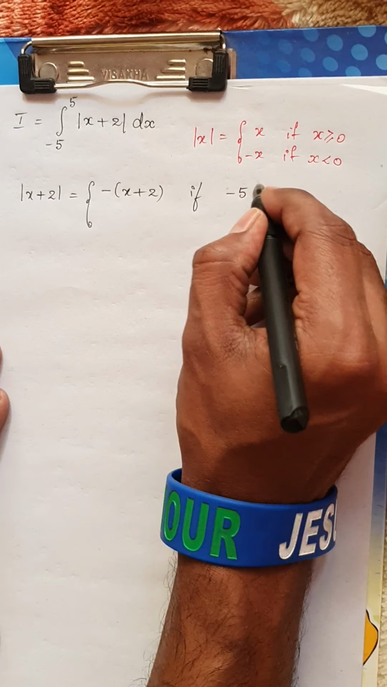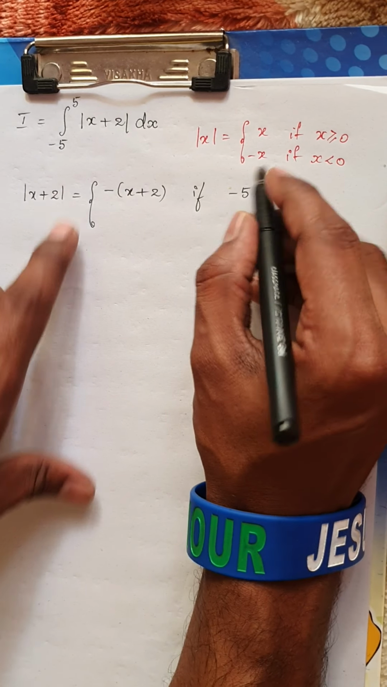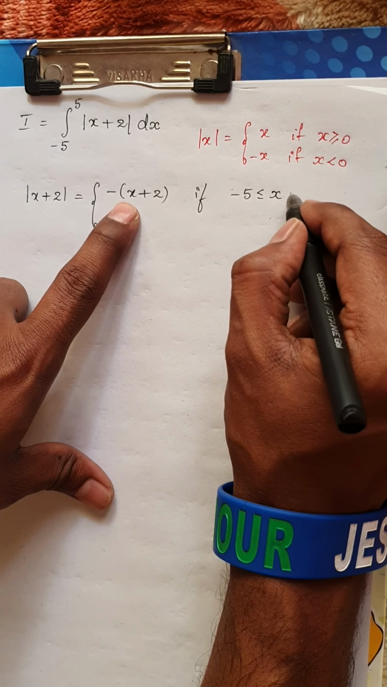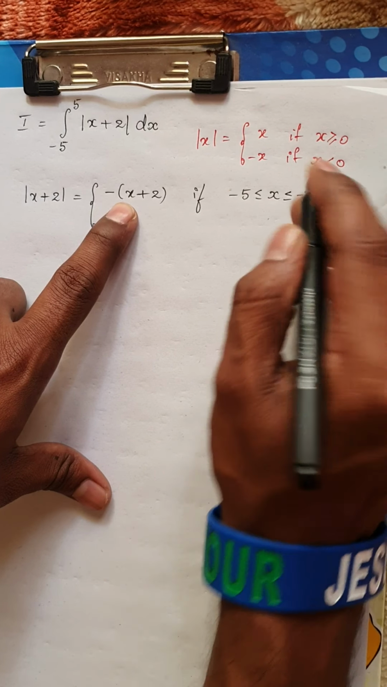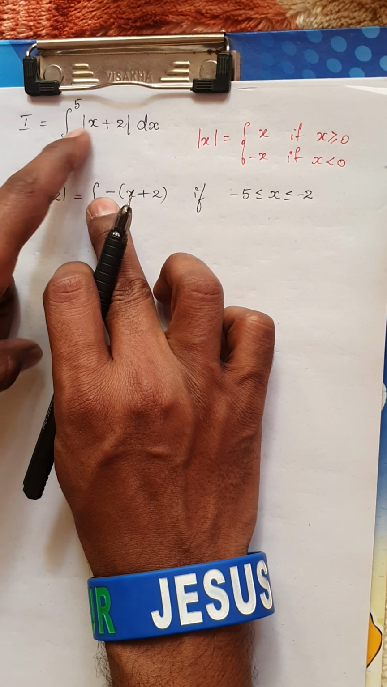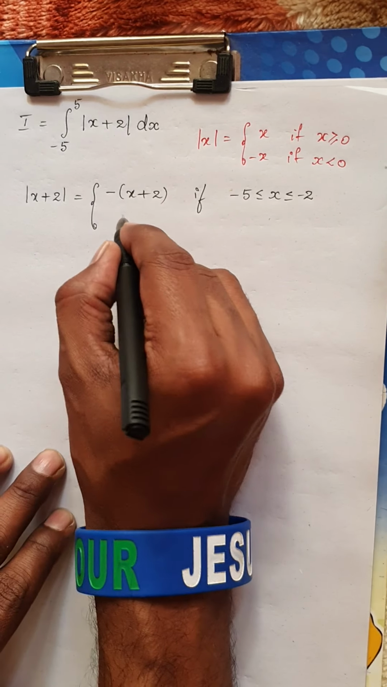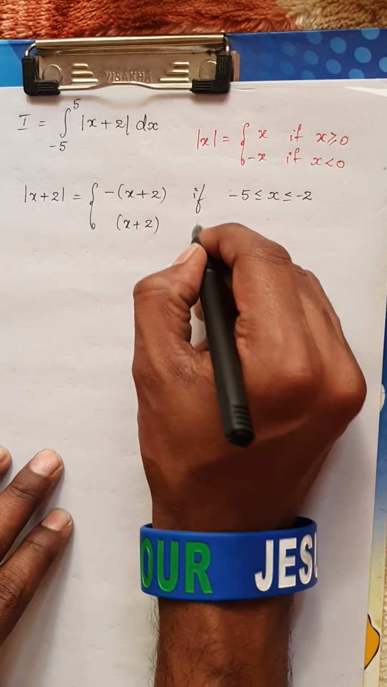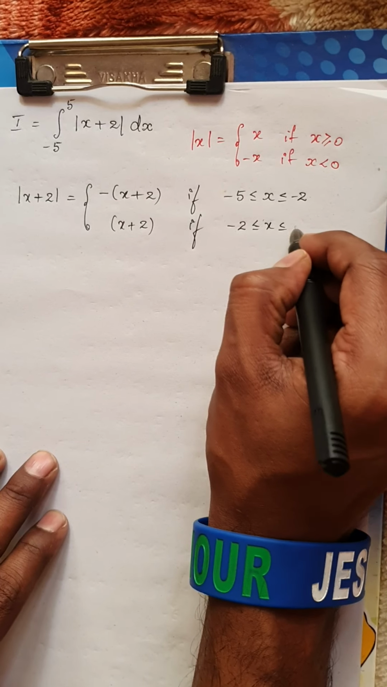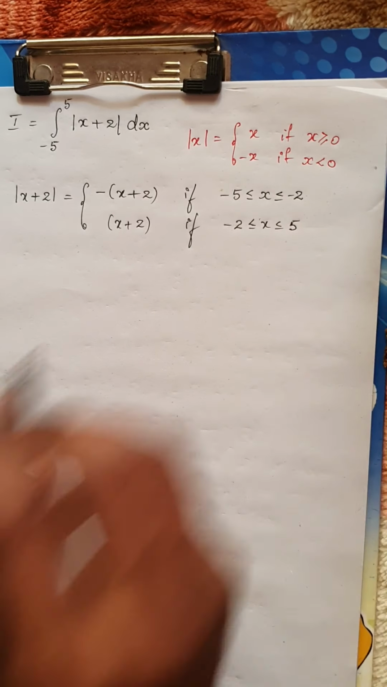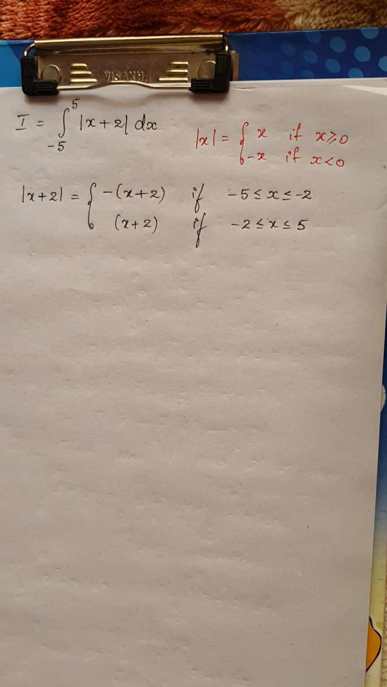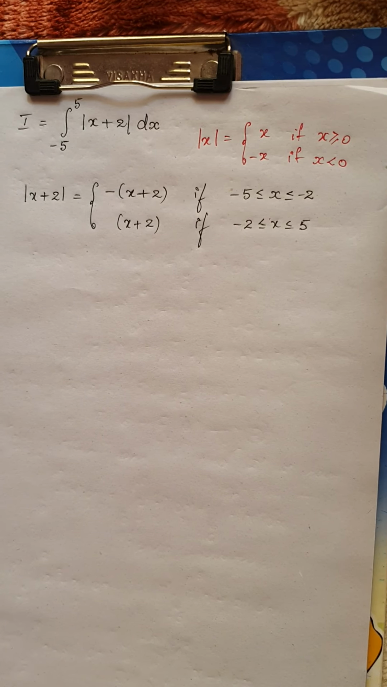Remember, it would be minus of x plus 2 for what values? For any values from minus 5 to minus 2. Is it clear? If you use any such value for x, the term will be negative, so negative of negative will give me positive. But this becomes plus x plus 2 for all the values from minus 2 to 5. Now, as I told you, we can use the property here, the property we proved just now.